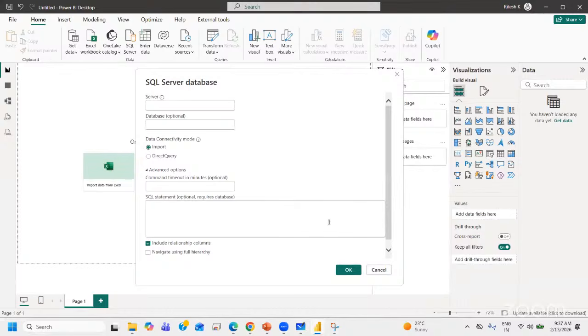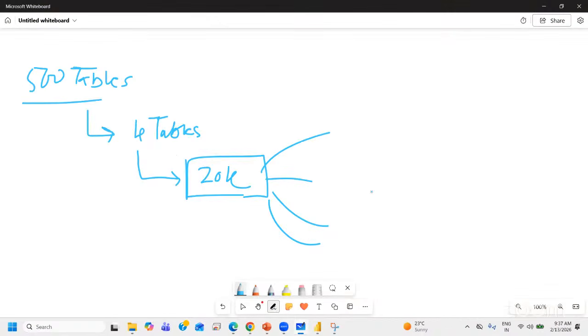You can take a full table import to Power BI also, but it is not recommended, right? Why put that burden on Power BI if you're not using all the columns and all the data? Whichever data is important, you can filter it out with a where condition, having condition, group by, whatever you want, in the query part. So that is what you do in SQL, and then you connect it to Power BI. You also have the option to connect all tables.